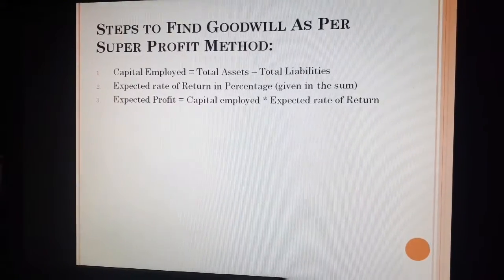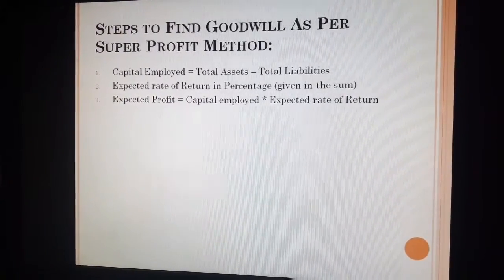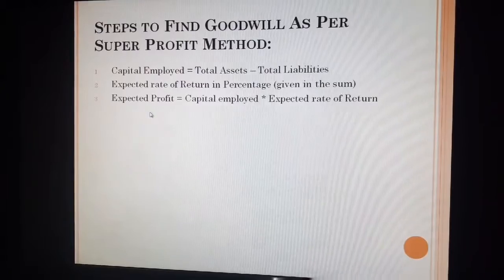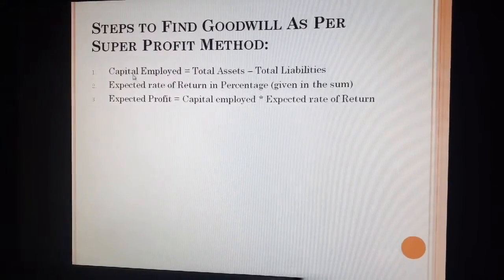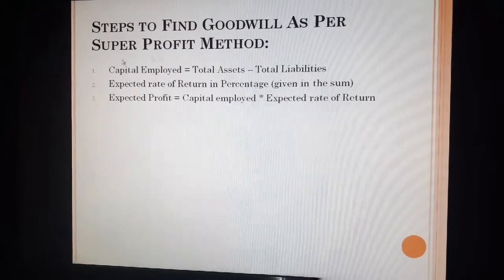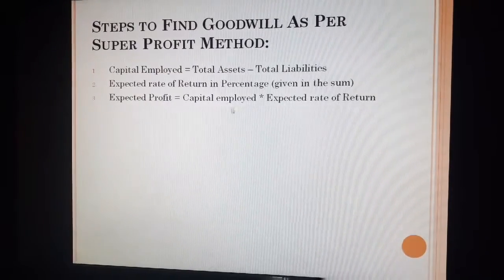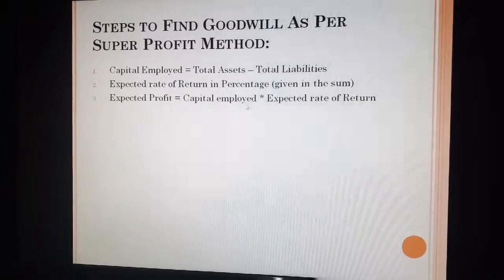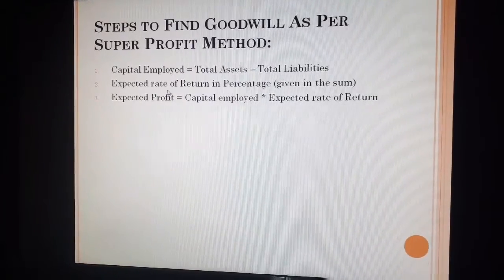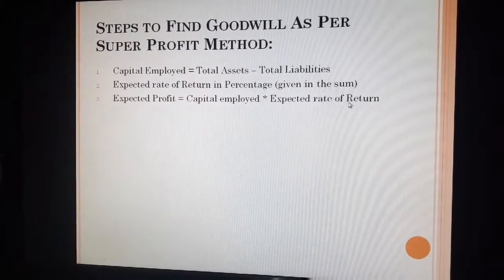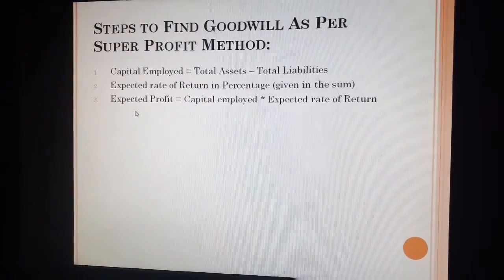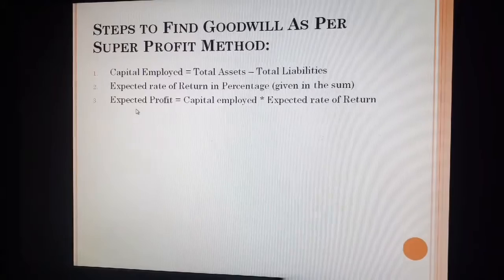which is in percentage. So by using that, we can calculate expected profit. And the formula for expected profit is capital employed, which we will calculate with the help of step 1, multiplied by, in the next step it is mentioned, expected rate of return. So here we have to mention expected rate of return, and the amount so arrived is called expected profit.